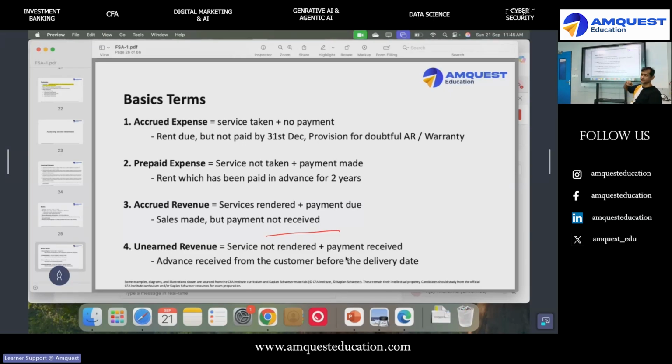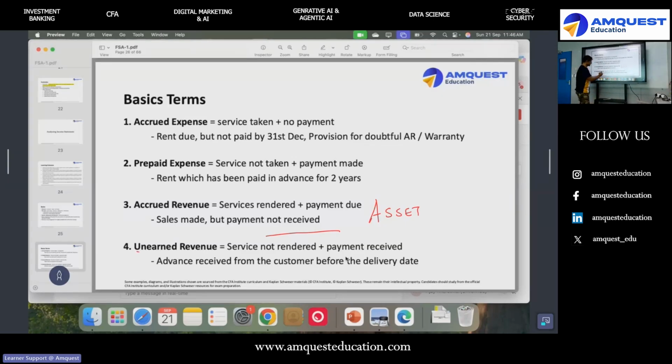Accrued revenue means you earned the income but have not yet received it. You delivered a service, but not yet received the money. Tell me, is this an asset or liability? Asset or liability? I have delivered the service, I have not got the money, I will get the money. Asset. Very good. So this is an asset because it is money to be received. I will book a debtor.